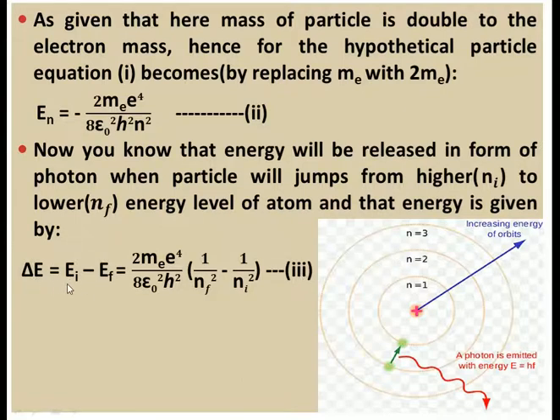So delta E is equal to EI minus EF, where EI is the energy of the higher state and EF is the energy of the lower state.